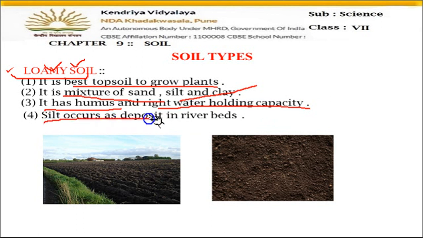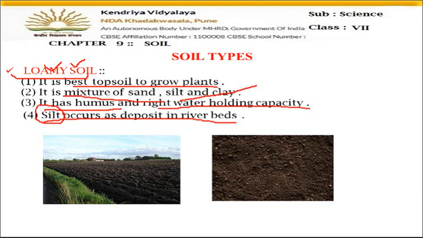Silt occurs as deposits in riverbeds. This loamy soil is found where rivers flow, they carry sand particles with them. And at the bed of the river, you will find that the silt gets collected. The soil which comes along with the water is the silt. So that is the loamy soil and that is very good for the growth of the plants.